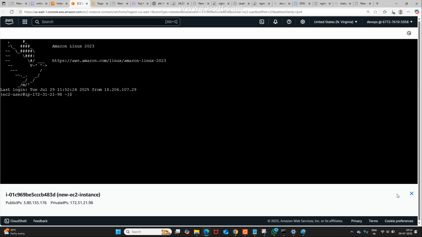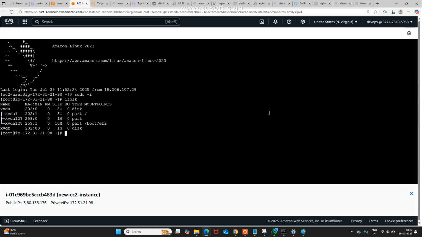Now sudo -i. Now you may ask me, two volumes are there. One is the root volume, another one is the additional volume. How can you know? lsblk. Somewhere we discussed it in Linux commands. Now everybody check it. Are you able to see? This is the root volume. See, slash is there. This is the mount point, the mount path slash. This is the root volume. How much GB? 8 GB.